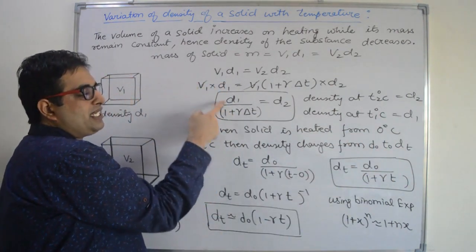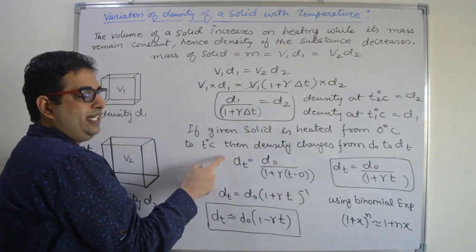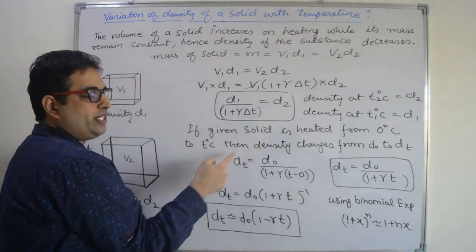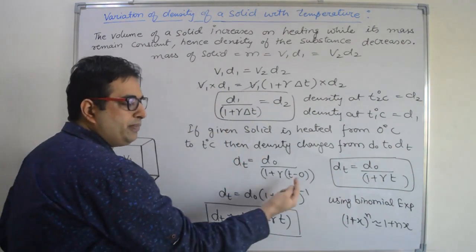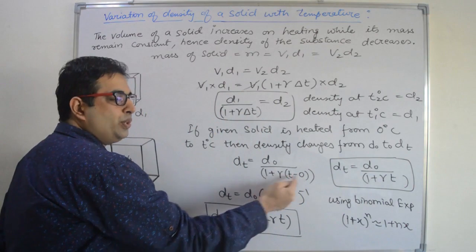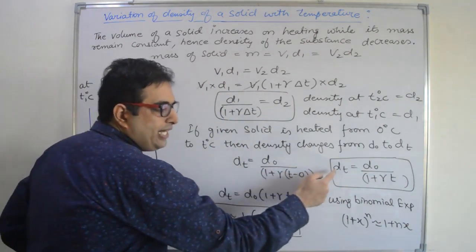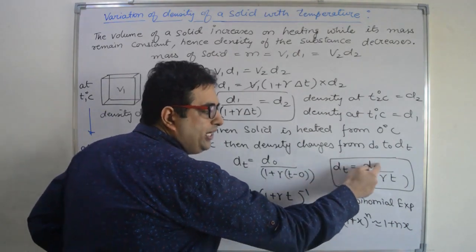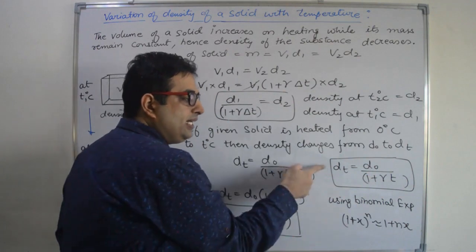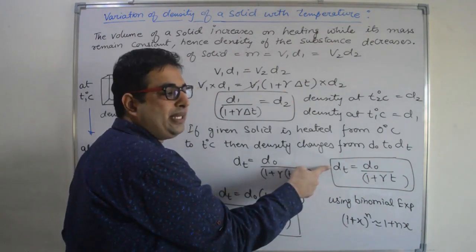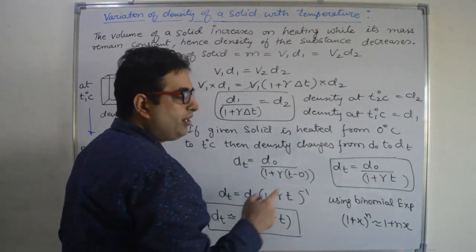So d2 is dt, d1 is d naught, and delta T is T minus 0. So we will get dt is equal to d naught divided by 1 plus gamma into T. This is the density at temperature T and this is density at 0 degree Celsius. Right?